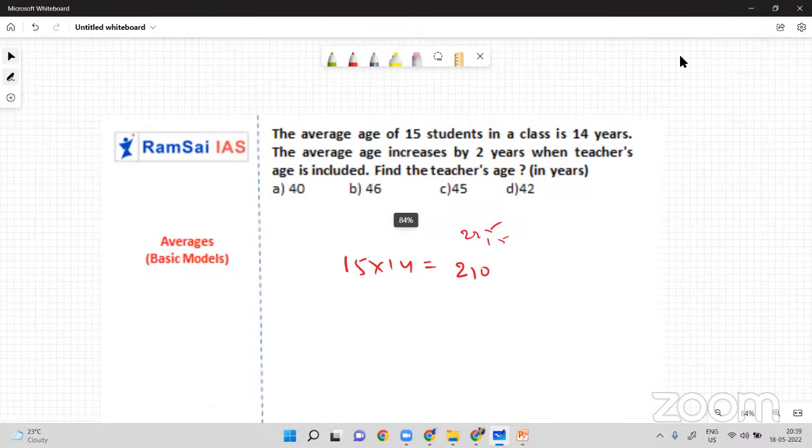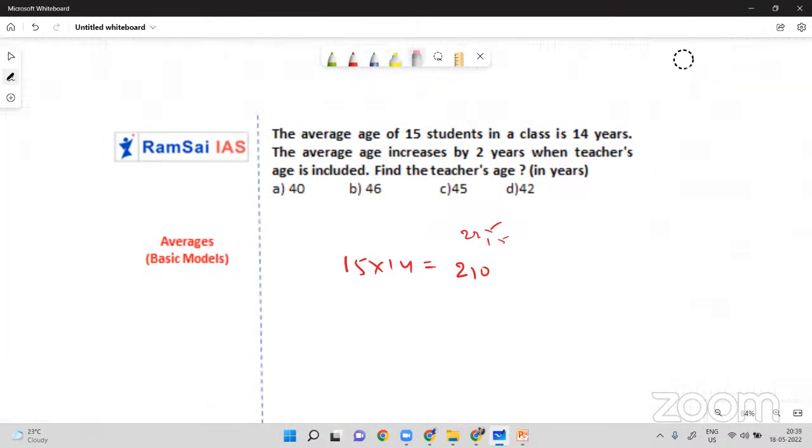I just calculated the overall total age of the class before including the teacher's age. Now, after including the teacher, the average is increased by 2. So now it is 16. Yes or no? After including the teacher, the average is increased from 14 to 16.